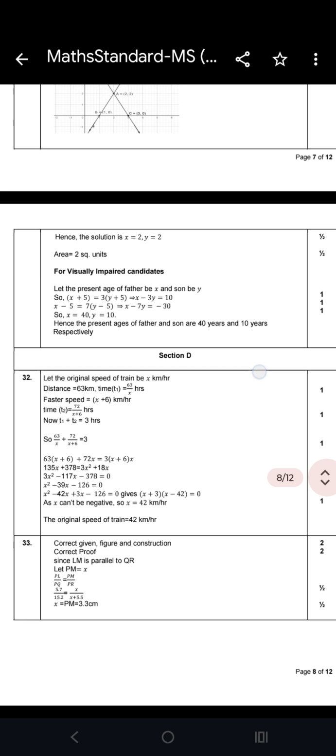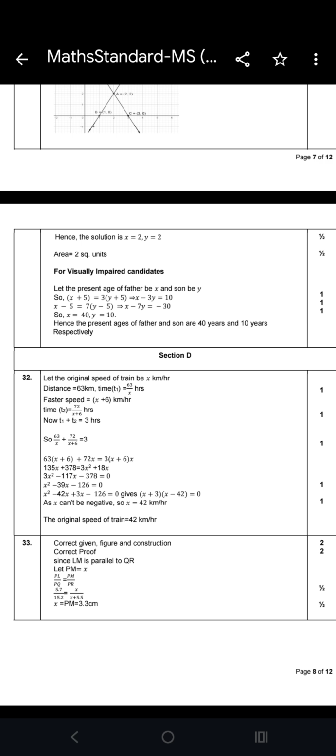Now let's come to section D. Section D is of 5 marks. This question is also very important because this type of question you always get in the paper. It is divided as 1, 1, 1, 1. Please go through how these marks are distributed.